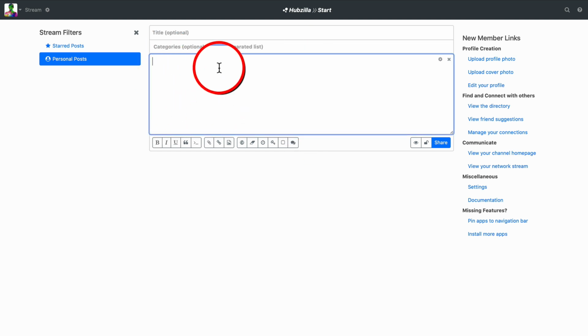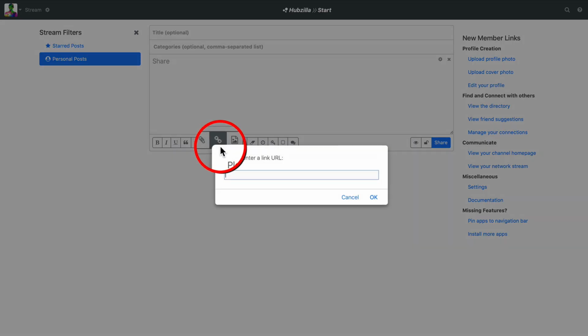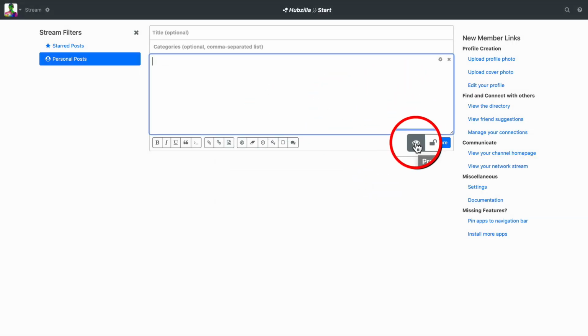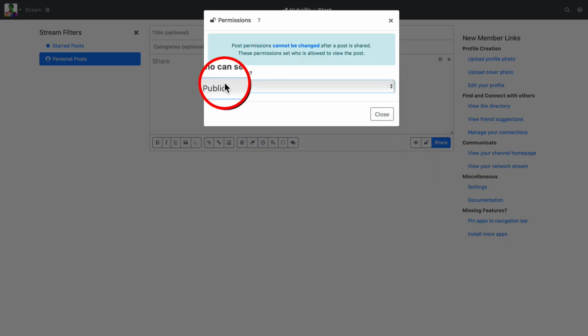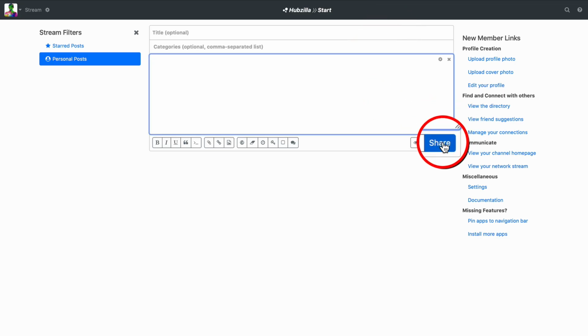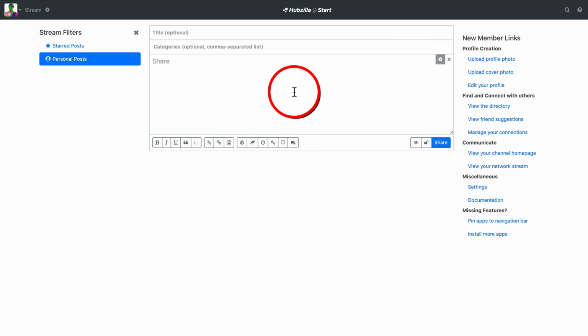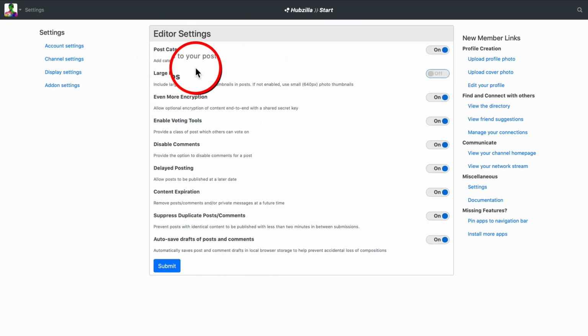We put in our content here, and here we have some formatting options. And look at this, we can add links if we want to. We can paste in a URL there and add that, or we have a preview option. We can change the permission settings so we can decide who we want to see this. I recommend you go with public so it gets the widest possible reach. Then we can click share, or we can go up here, check this little icon, the cog icon. It's going to give us some more options, if it will ever load. And there we can do more things with this post.